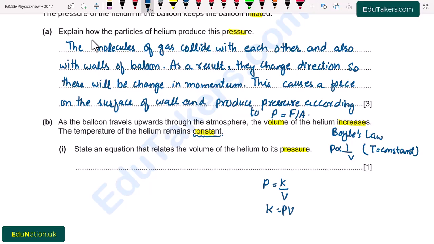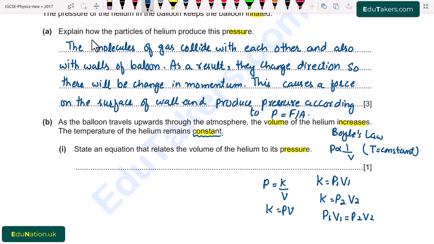If I consider that the initial pressure and volume are P1, V1, and the final pressure and volume are P2, V2, then by comparing both of these equations, P1 V1 is equal to P2 V2. So this is the equation that is used to relate the volume with the pressure.